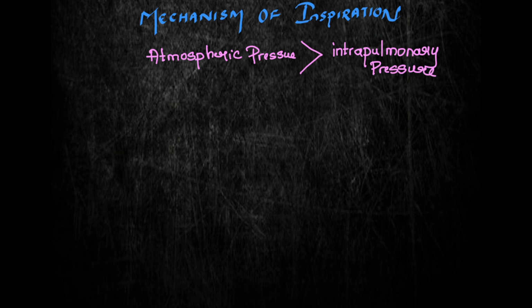Okay, so how is this condition achieved? This is achieved with the help of two muscles. What are those two muscles? The first muscle is the diaphragm. To know more details about the diaphragm, please refer to the previous video.